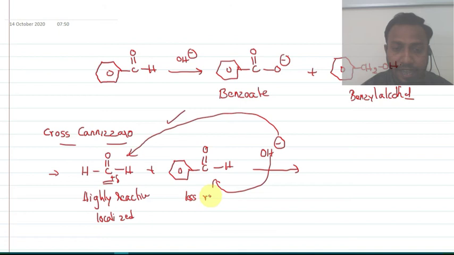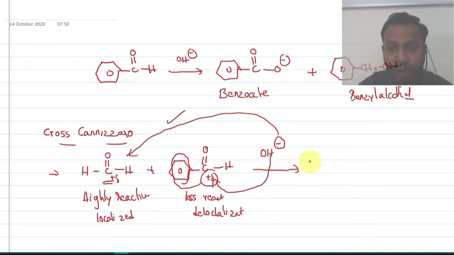Here it is localized, whereas in benzaldehyde it is less reactive. Why? Because the positive charge on the carbonyl compound is delocalized over the ring. So the OH minus goes and attacks formaldehyde, forming HCO minus–OH–H, and benzaldehyde does not react. So it remains C6H5CHO.